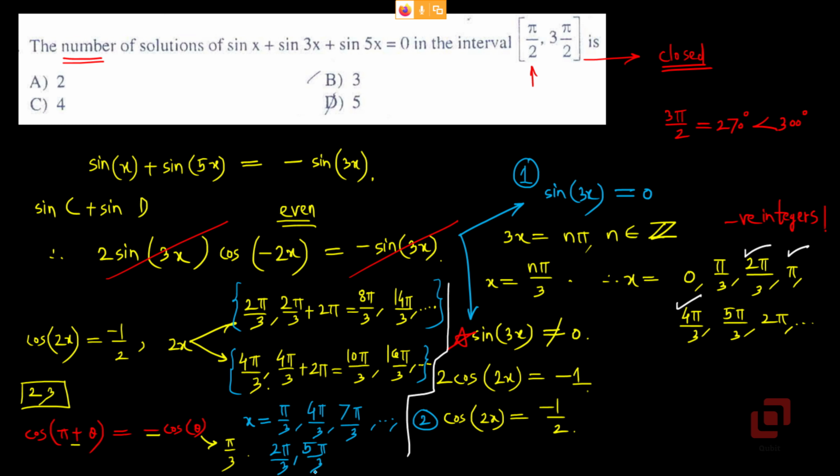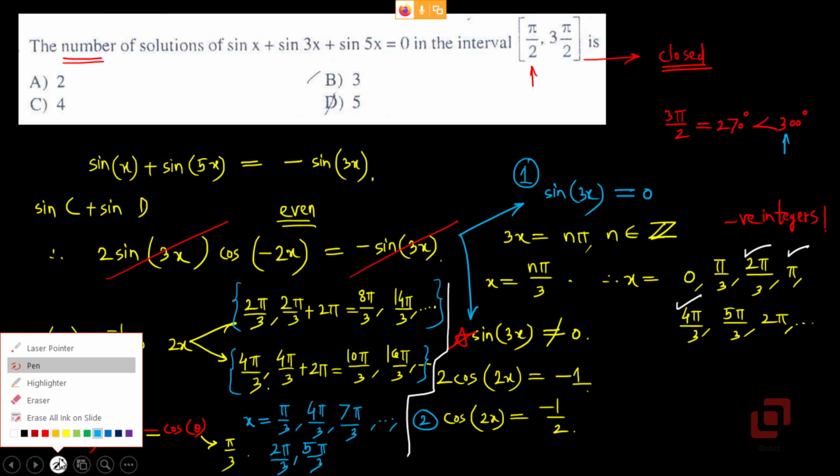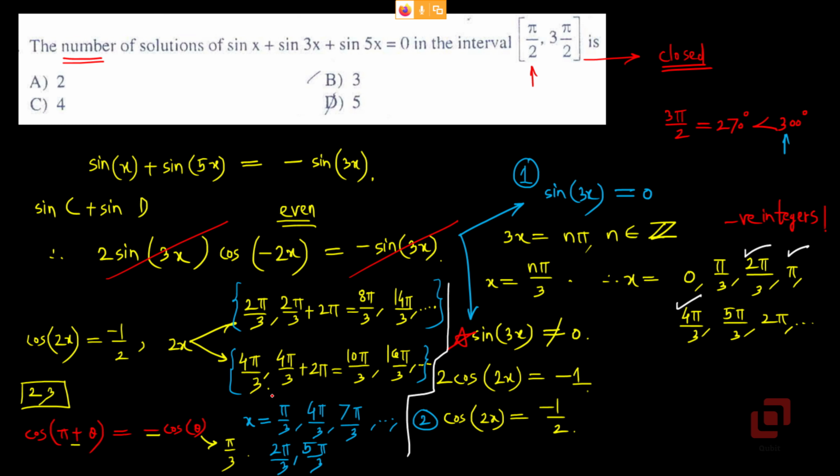Note that 5 pi by 3 is 300 degrees, which is greater than 270. So again, that is outside our range. So let's now pick those solutions among these which fall in the interval pi by 2, 3 pi by 2.